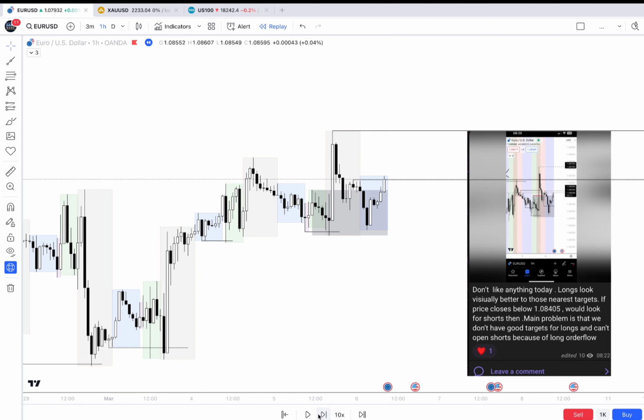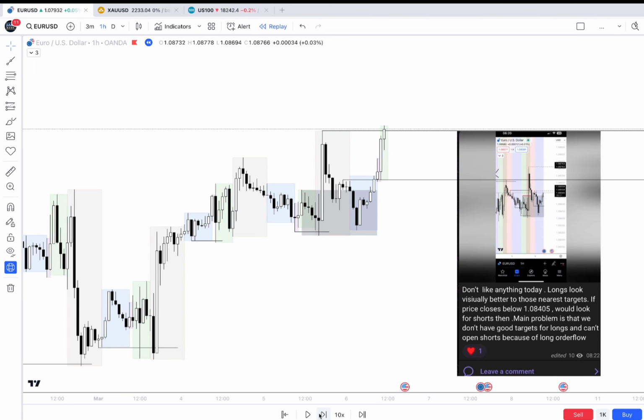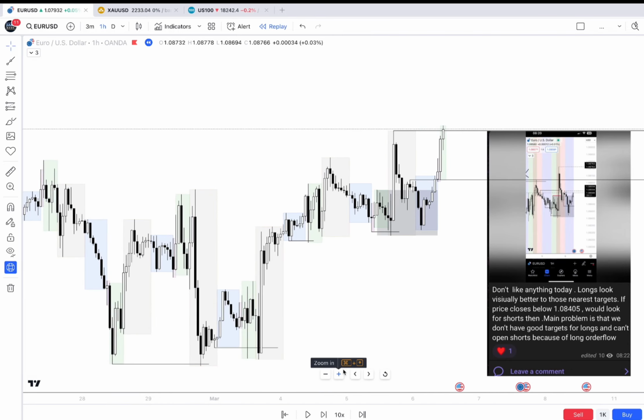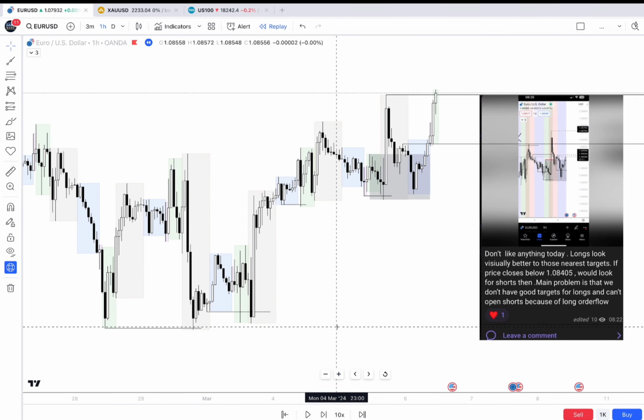First target is done, and second target is done too. So another day when the analytics is correct, but without positions. And also, if you don't trust us, you can just check our Telegram channel. The link will be below. You can check that we have really good analytics, but sometimes we make mistakes too.